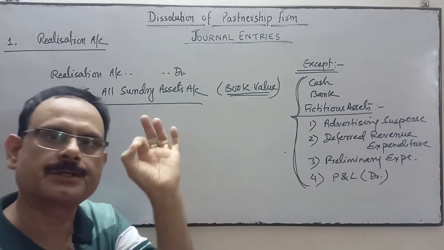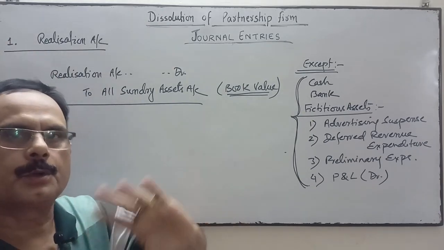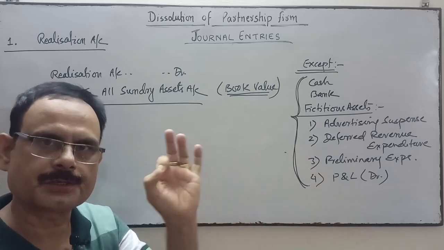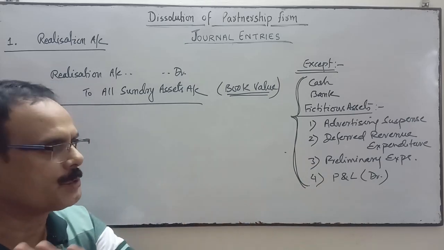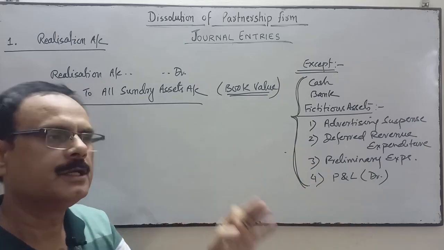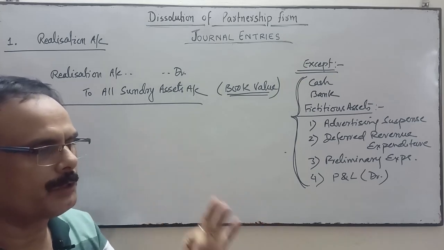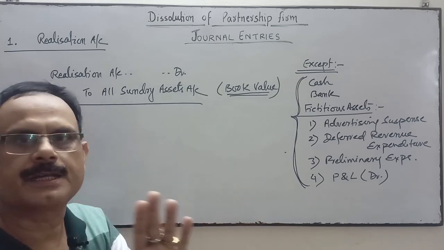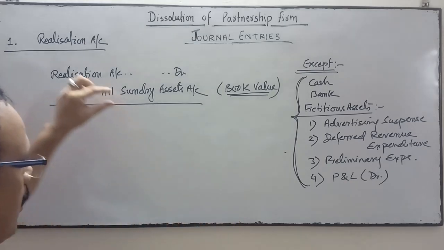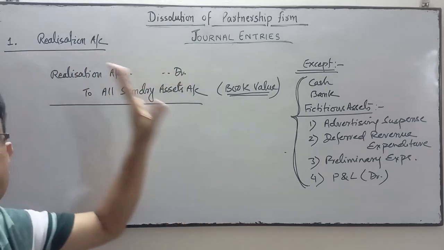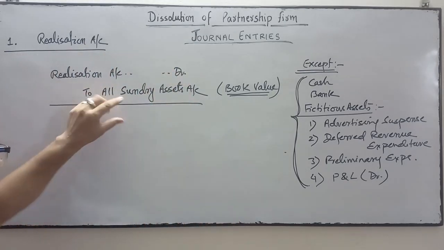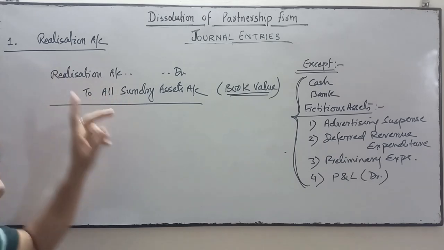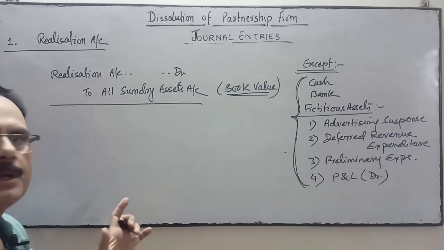As the firm is dissolved, we are not going to operate the firm in future. So we will close the ledger. For closing the ledger of all these assets, their ledger balance will be transferred to realization account and the ledger will be closed.